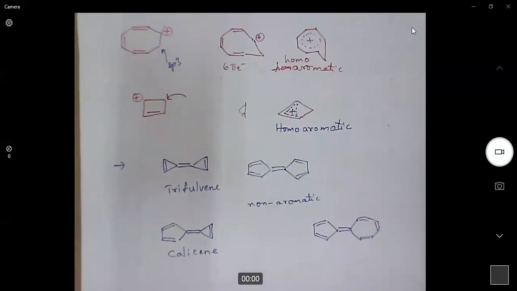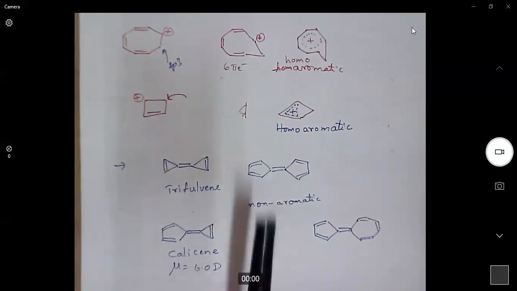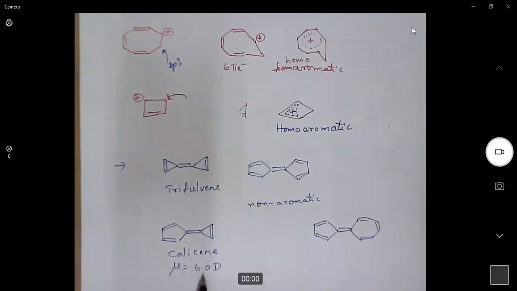These molecules will have a large dipole moment. The dipole moment for this molecule is 6 D, whereas for other molecules the dipole moment is very low. Similarly for this molecule also.